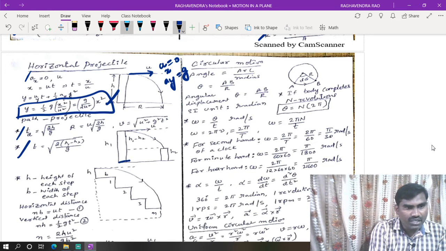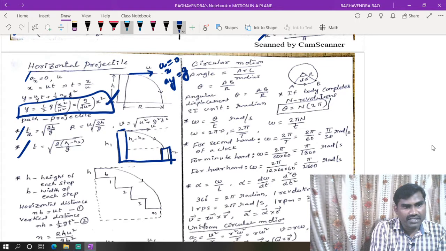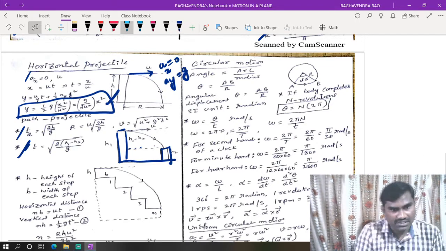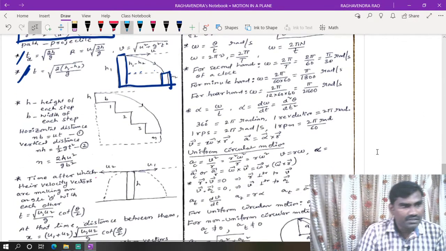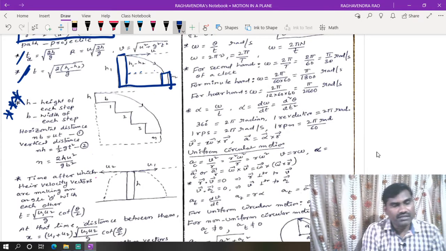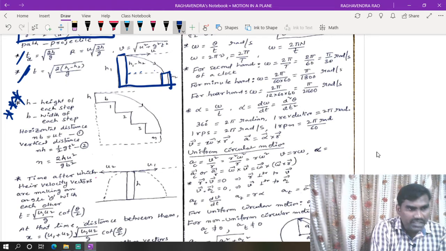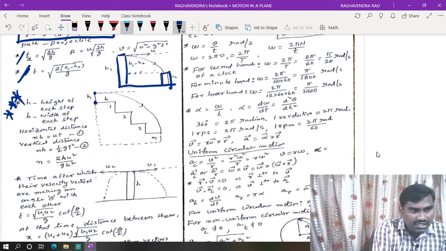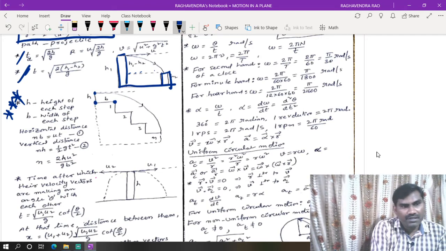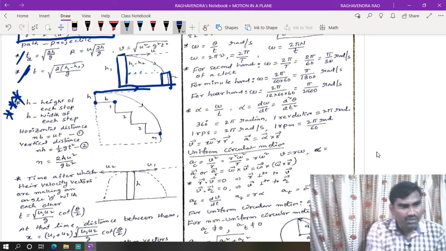Now, if a ball is projected from one tower of height h1 to another tower of height h2, and this is the difference in height, then we can calculate the time by using this expression. And this is a very important case we may consider. So these are the steps we can take, 1, 2, 3, 4, and so on. Each step has height h and breadth b. Now a particle is projected in this direction. Now it is reaching some nth step.